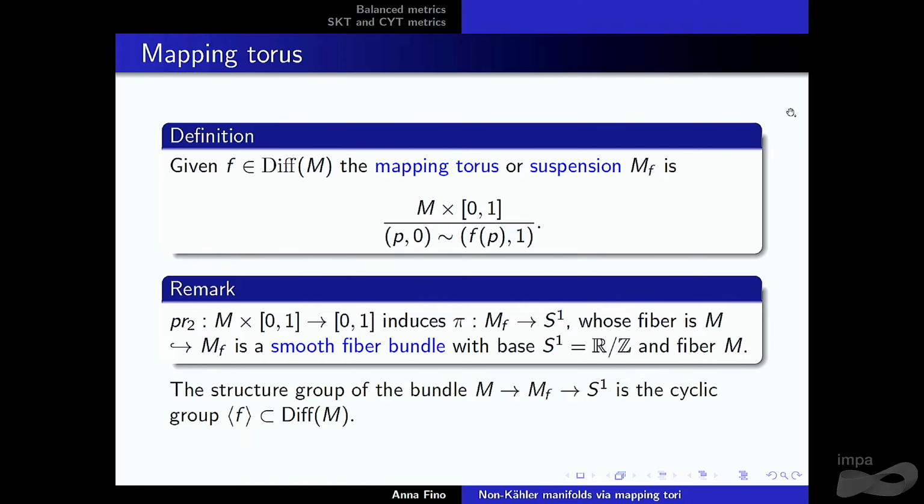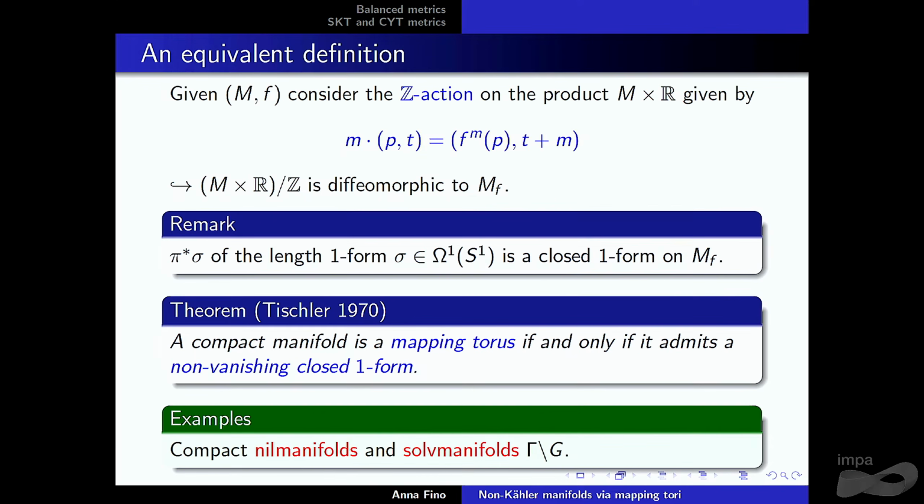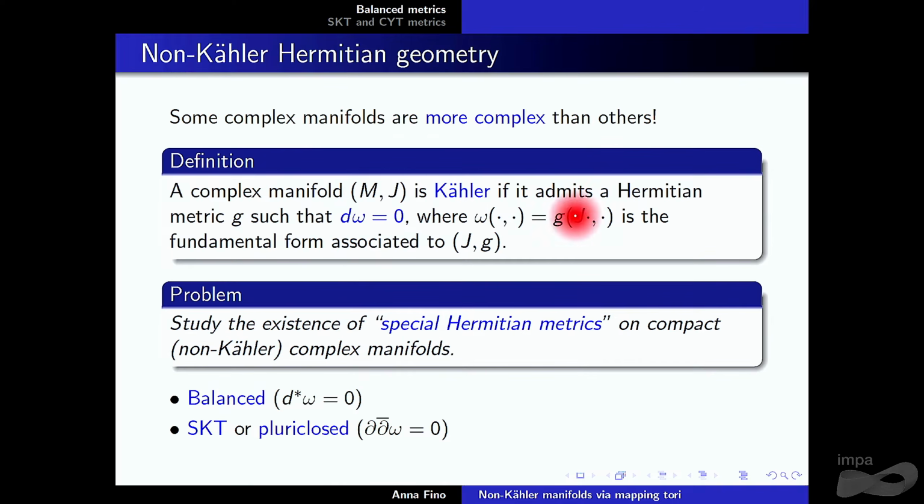There is another way to see the same quotient, which we are going to use also; it is an equivalent definition. Just take again your manifold and your diffeomorphism, and consider the Z action on the product of M times the real line, given by: on the first element p, you apply a power of your diffeomorphism F, and on the second one, you just translate by the integer.